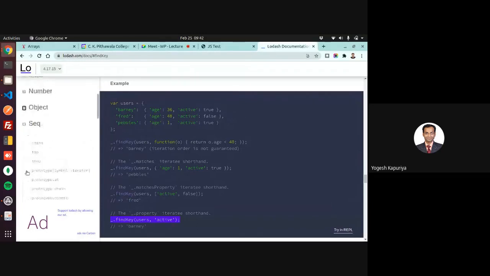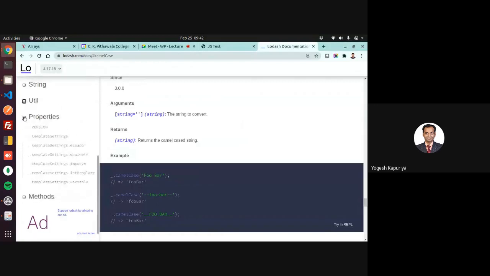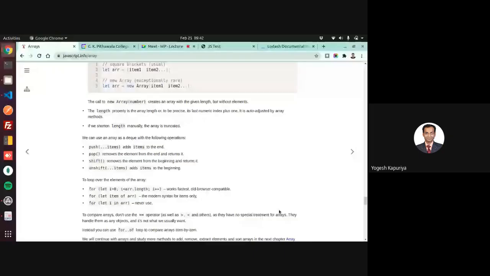So these are the various methods for strings. Let's say camel case. There is uppercase, there is lowercase, but there is no camel case. So you can use this library. Many methods, many things are available in this. This is just for your knowledge. Sometimes we may discuss it considering your syllabus.